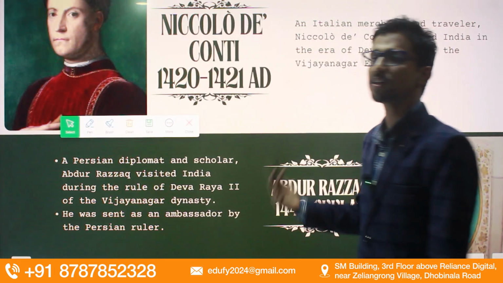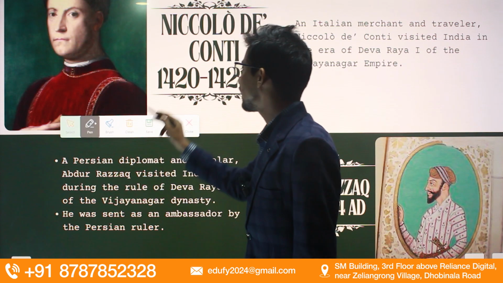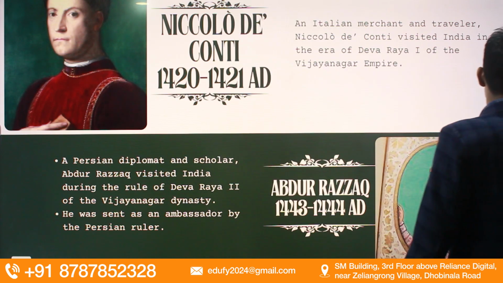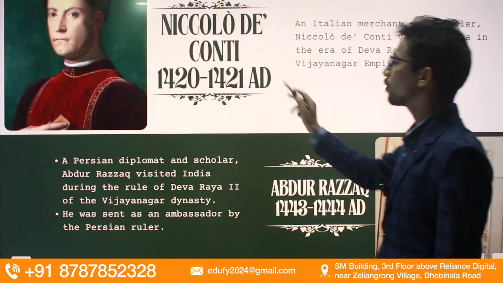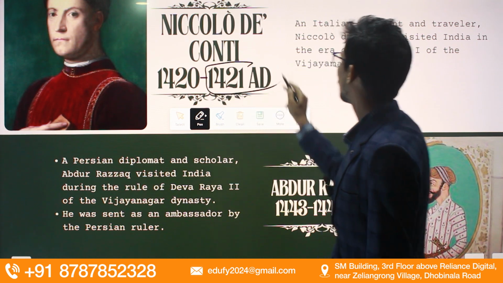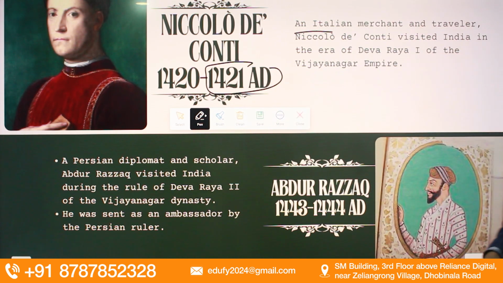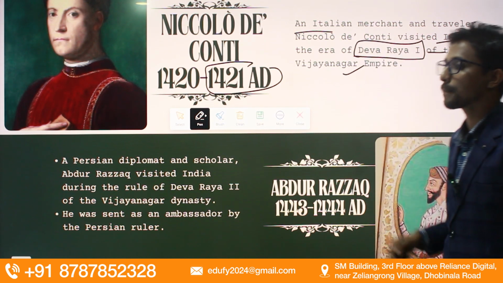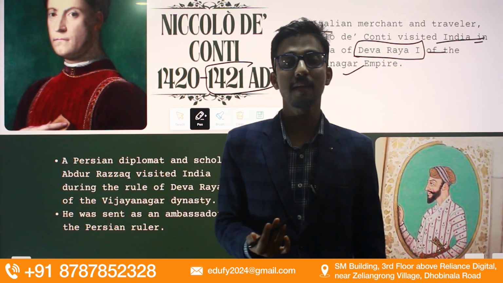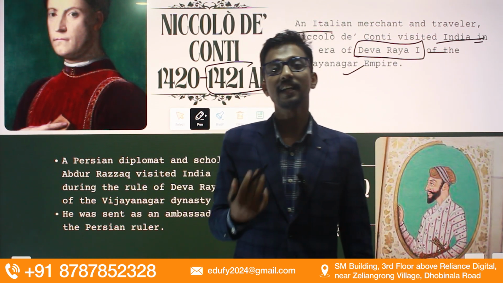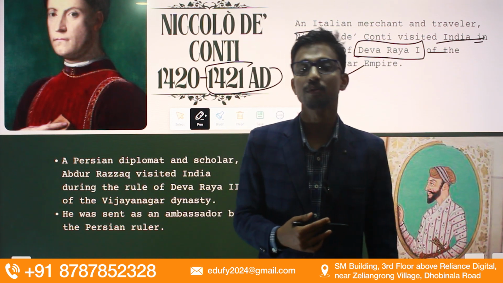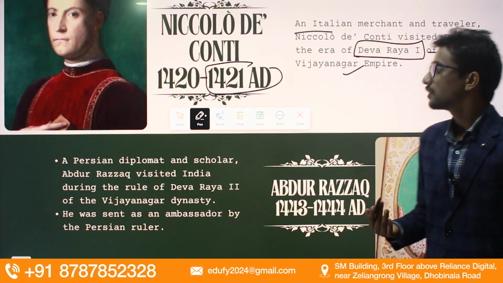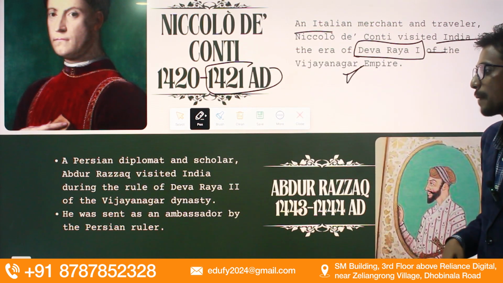Moving towards the next slide or the next traveler, friends, we have Niccolo de Conti. Niccolo de Conti came to India in the year 1420 and was present up to 1421. Basically, he was an Italian merchant and visited India in the era of Devraya I of the Vijayanagar Empire. There were 4 dynasties in the Vijayanagar Empire: Sangama, Suluva, Tuluva and Araividu. So he visited during the reign of the Vijayanagar Empire.